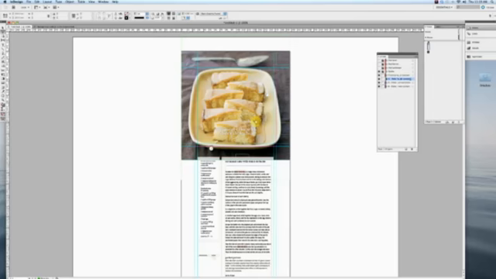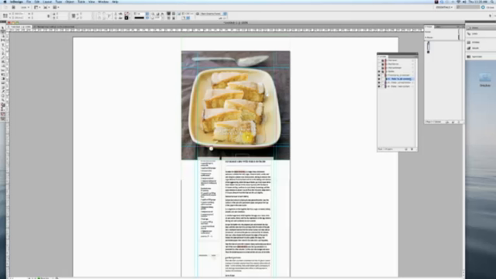Now you'll notice that so far what I've done here is nothing much different than what I would do if I was designing a normal print document, or the way I would normally design in InDesign. The only thing that's a little different is I'm thinking about these two layers and how I want that content to render, but I haven't done anything Mag Plus specific yet. It's really a lot of what you're doing with this system is just designing. It's just that your canvas is a little bit different. So there's no coding going on here. There's nothing really technical you need to worry about. Most of it is just this act here saying I want it to render this way.